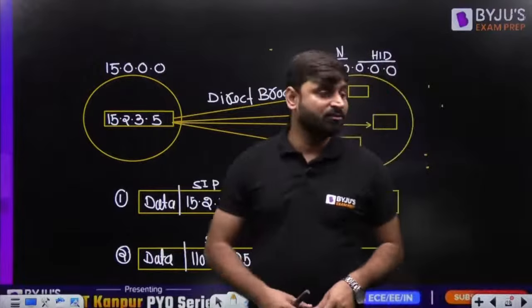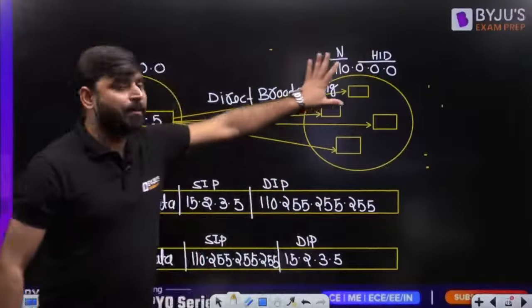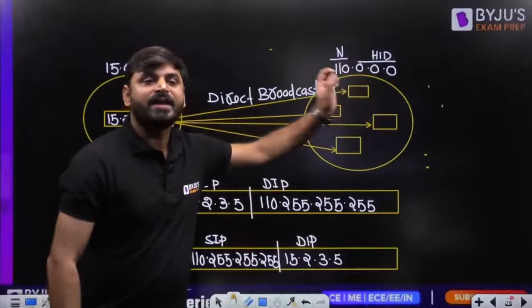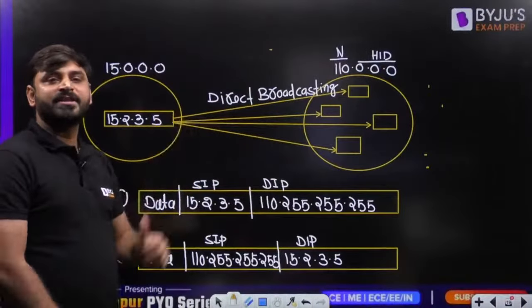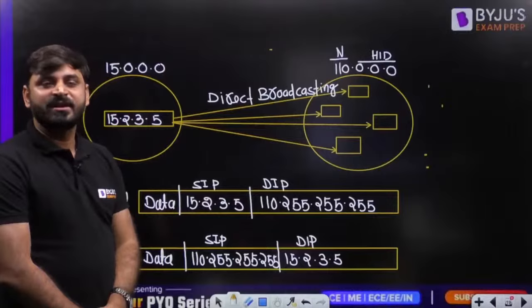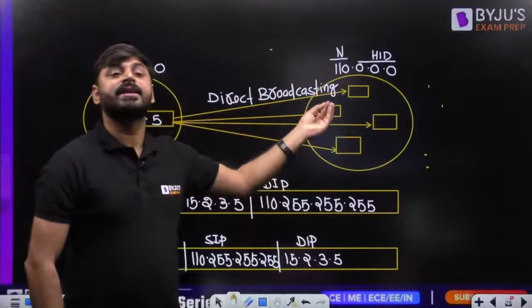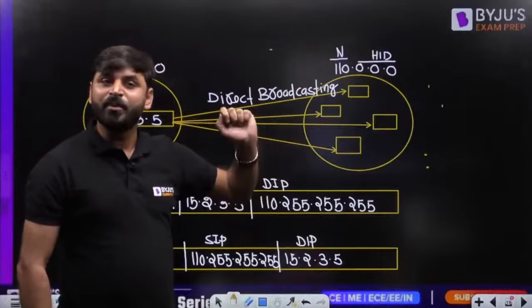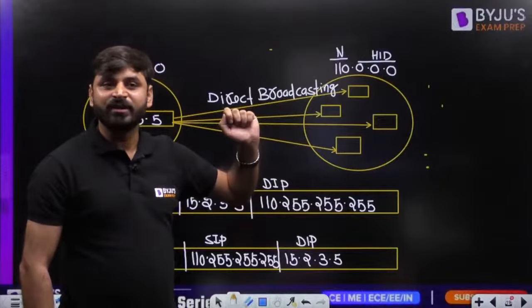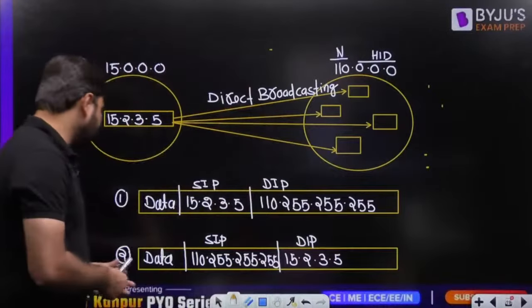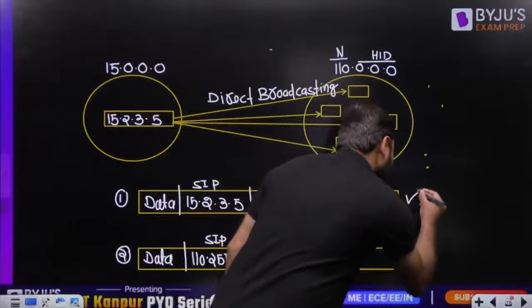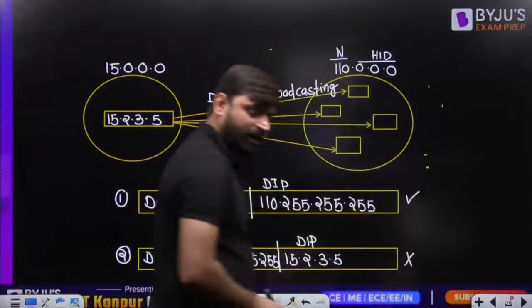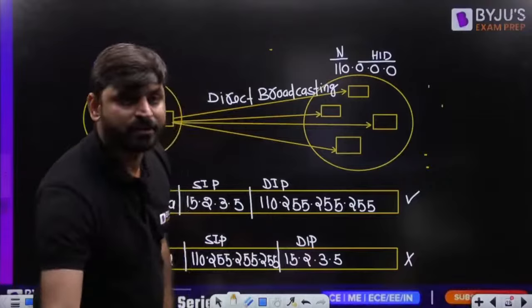because my dear friends, what is the meaning of this? All the computers of this network are sending the same message to one computer of this network. Why are all the computers sending the same message to one computer? This is not meaningful. This is meaningless. So it is not possible.